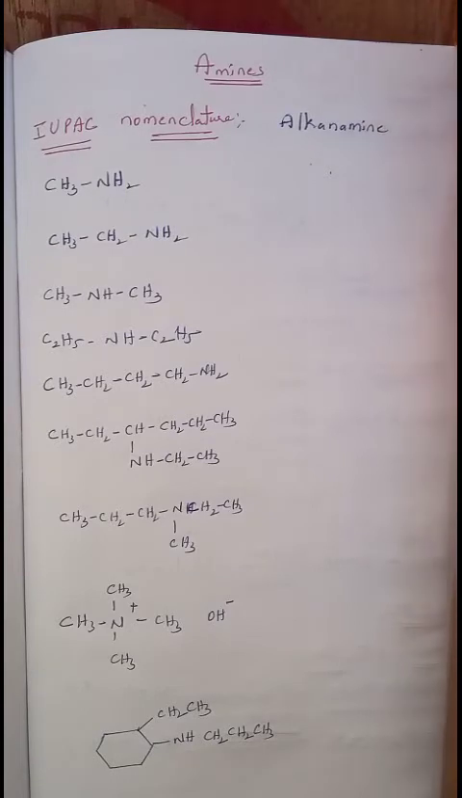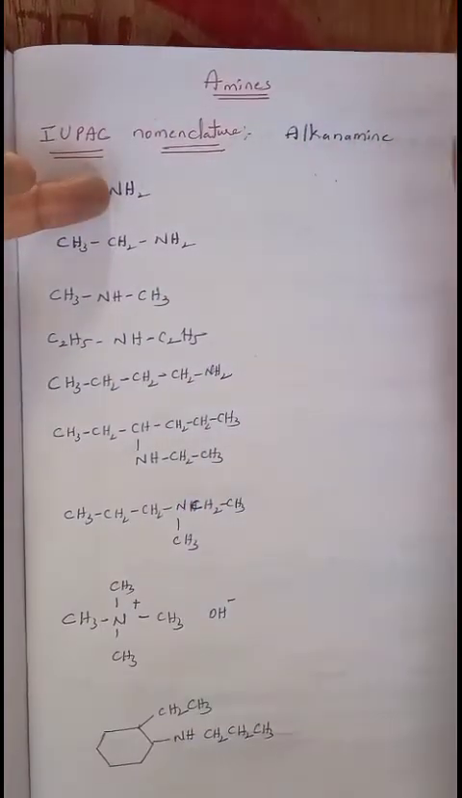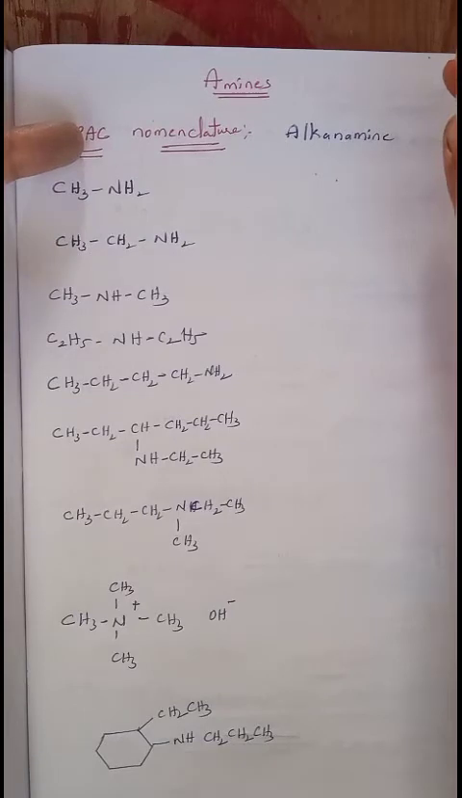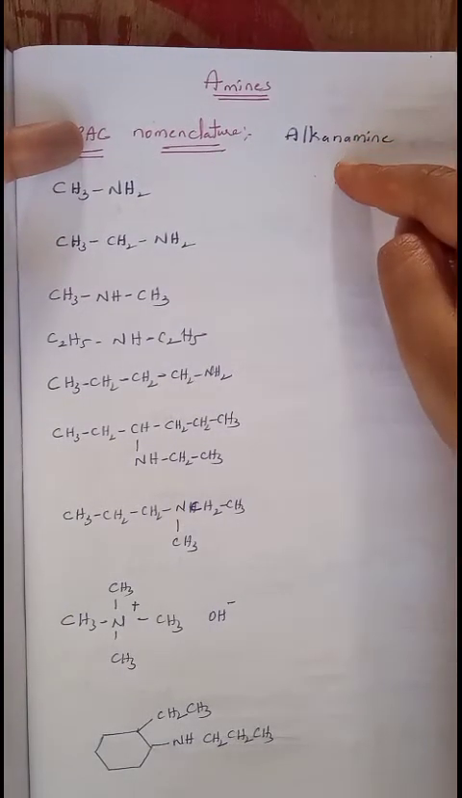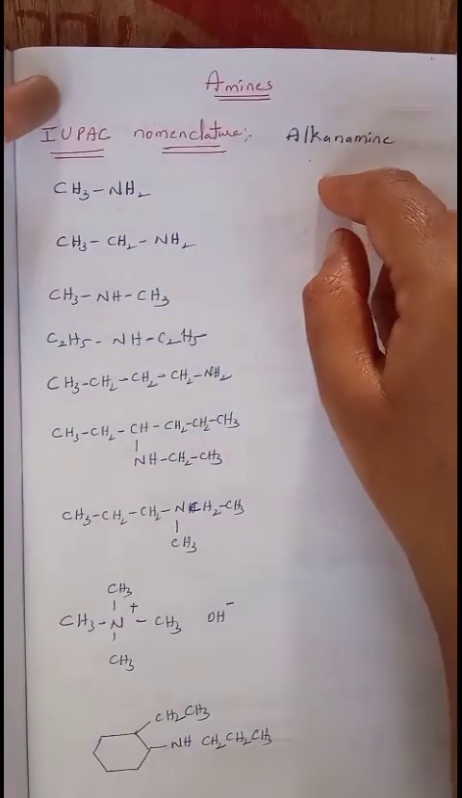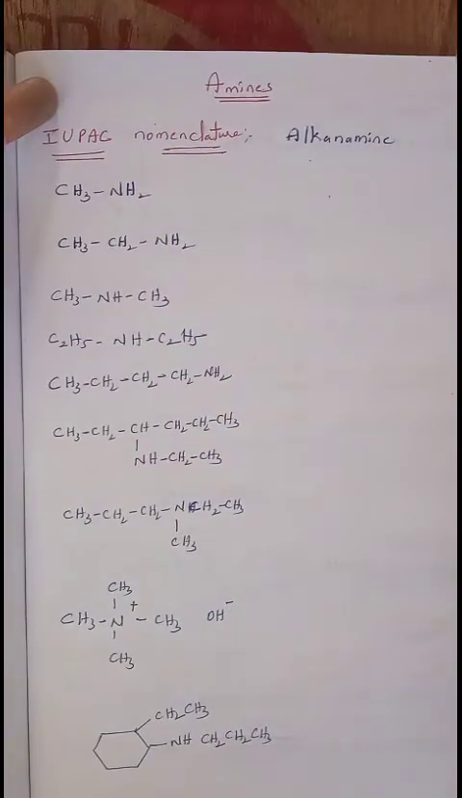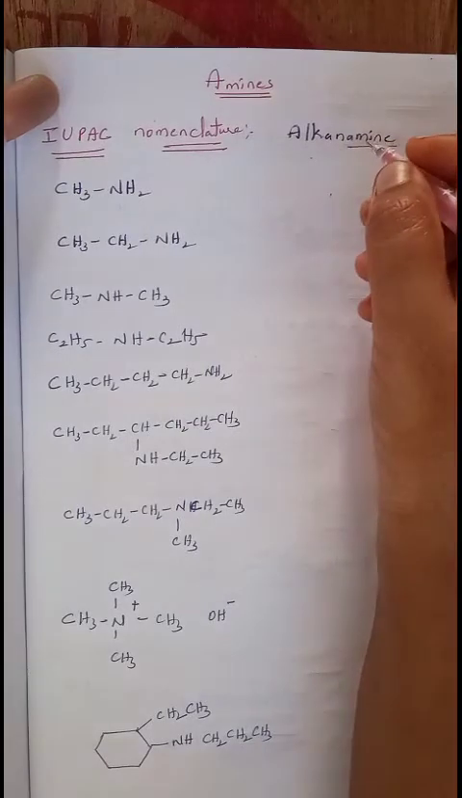There are two different types of nomenclature which are used to give names for different types of organic compounds. Among the two types, the most important and universally accepted system is the IUPAC system, or IUPAC nomenclature. According to this nomenclature, amines are named as alkanamines. Here the suffix is amine and it is added to the root word alkane.